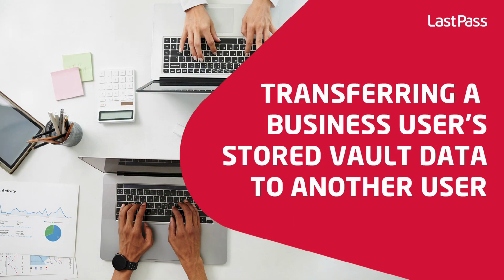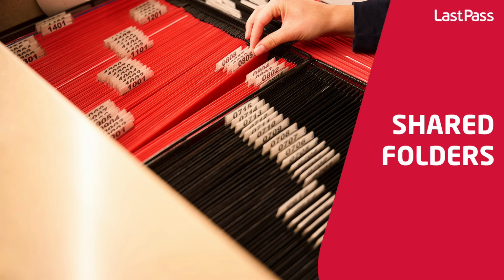You may also want to review this video on transferring vault contents of old employees. This way, all the credentials of the old employee to access important services can be shared with someone else after their account is deleted. Last, check out this video to see how to manage shared folders. This is another way to ensure multiple people have access to software and services.